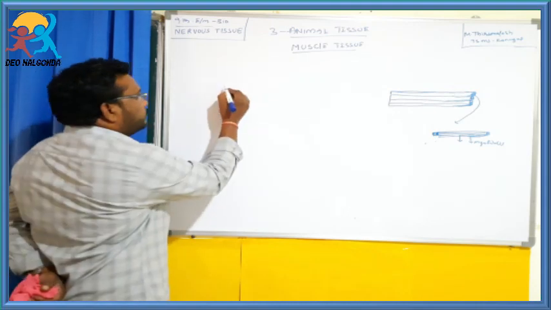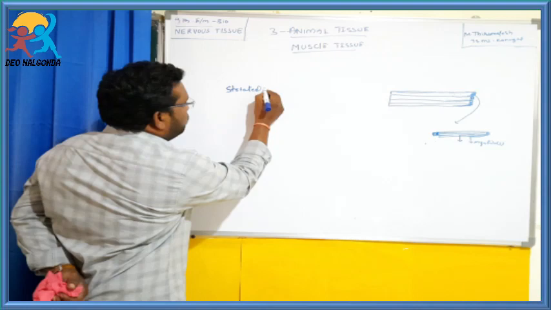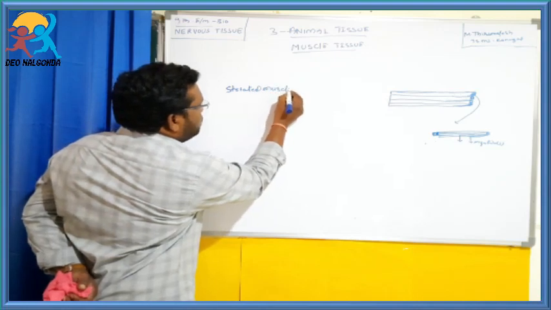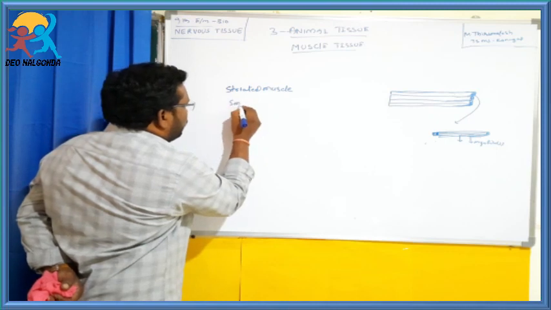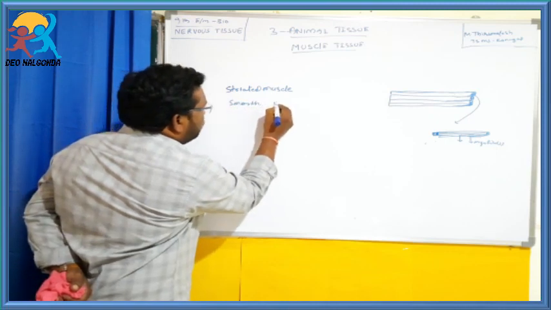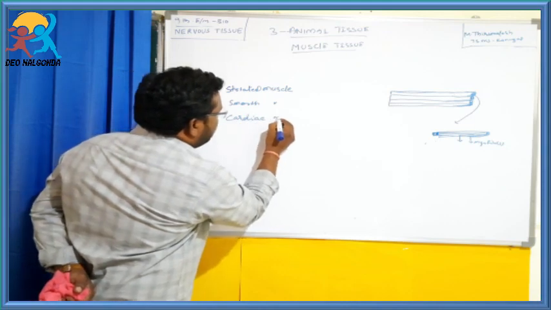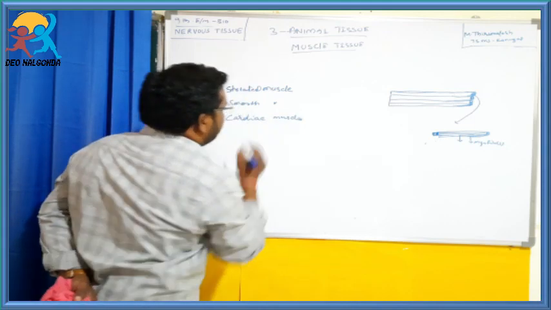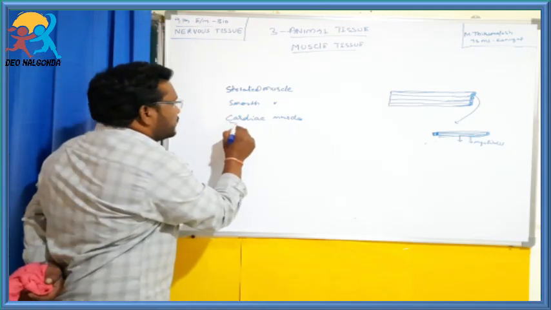They are striated muscle, smooth muscle, and cardiac muscle. Okay, we discuss them one by one.